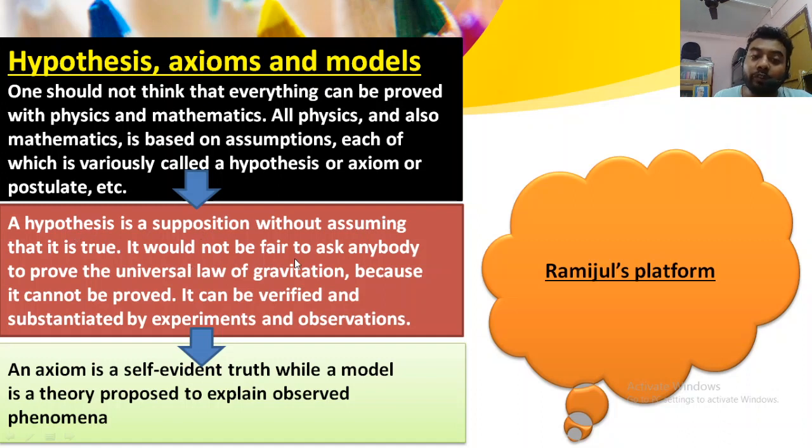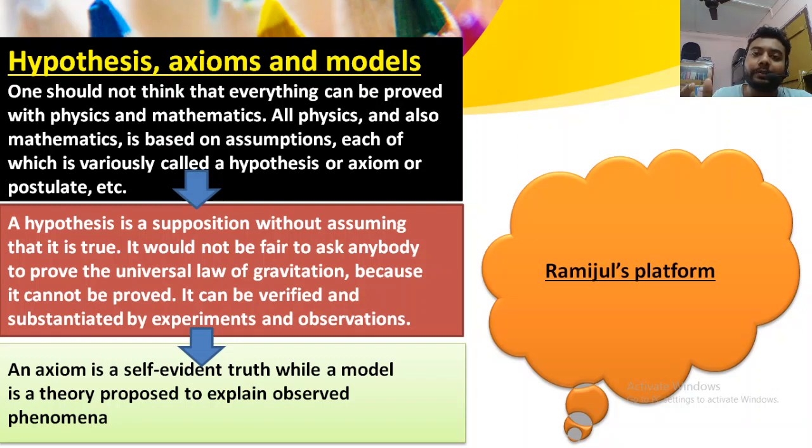It would not be fair to ask anybody to prove the universal law of gravitation. Are you getting my point? We cannot prove the universal law of gravitation because it cannot be proved. It can be verified substantially by experiment and observation. We can verify whether it is happening or not.